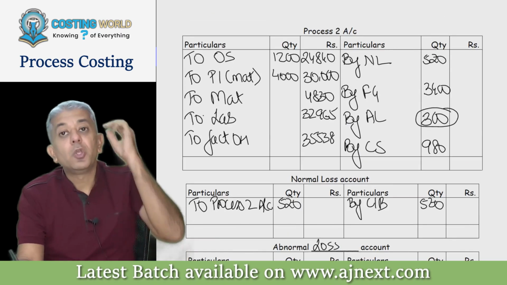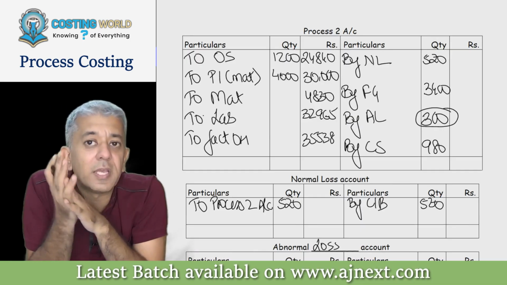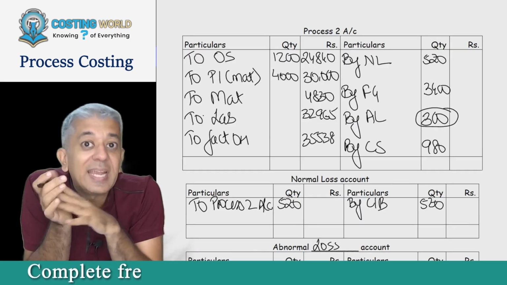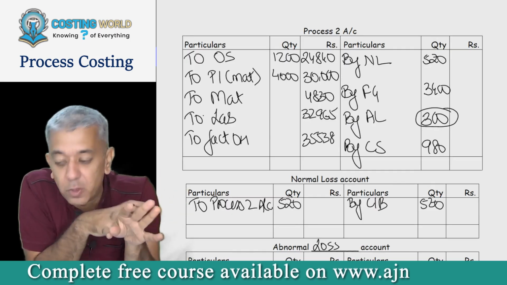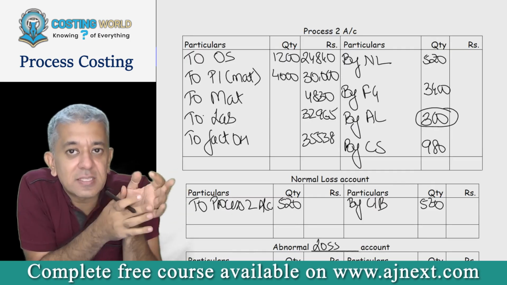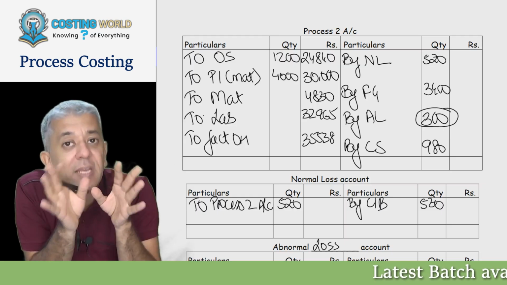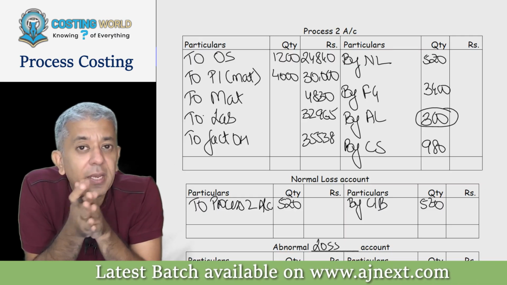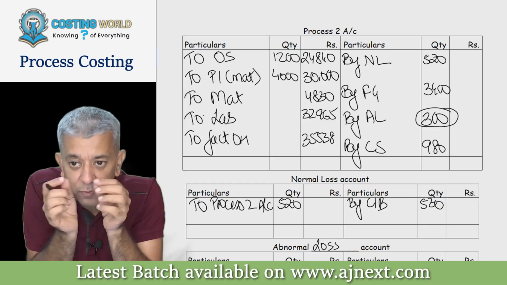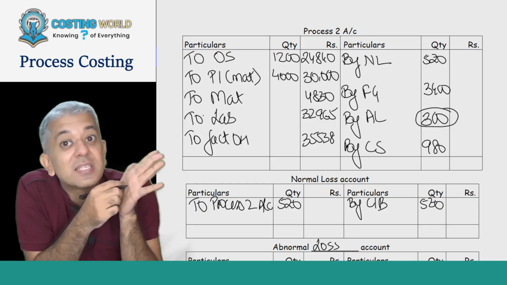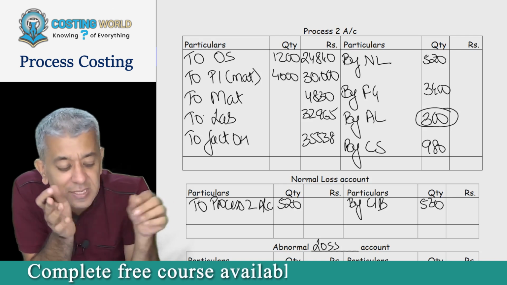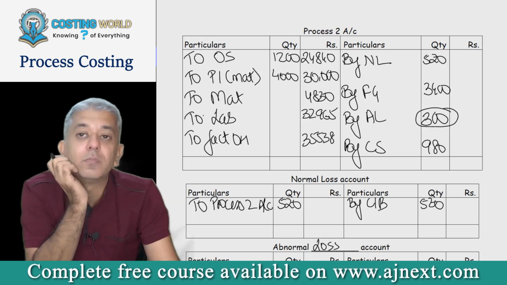Now see, your normal loss account is always recorded at expected scrap value, means by selling the scrap, how much you were expecting to get. My logic of the first 2 or 3 lectures: you have to maintain your account at normal cost. Therefore, for that we have to reduce expected scrap value. Tell me how much scrap value were you expecting?